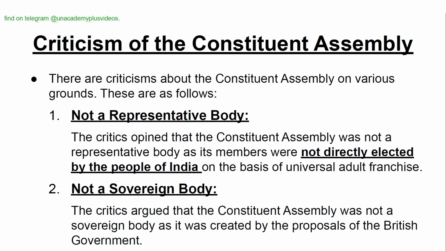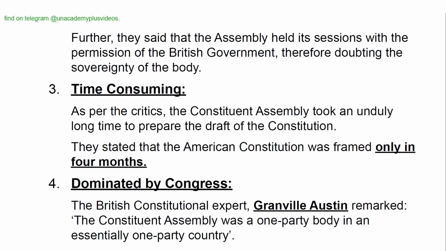The critics opined that the Constituent Assembly was not a representative body as its members were not directly elected by the people of India on the basis of universal adult franchise. Not a sovereign body. The critics argued that the Constituent Assembly was not a sovereign body as it was created by the proposals of the British government. Further, they said that the Assembly held its sessions with the permission of the British government, therefore doubting the sovereignty of the body.